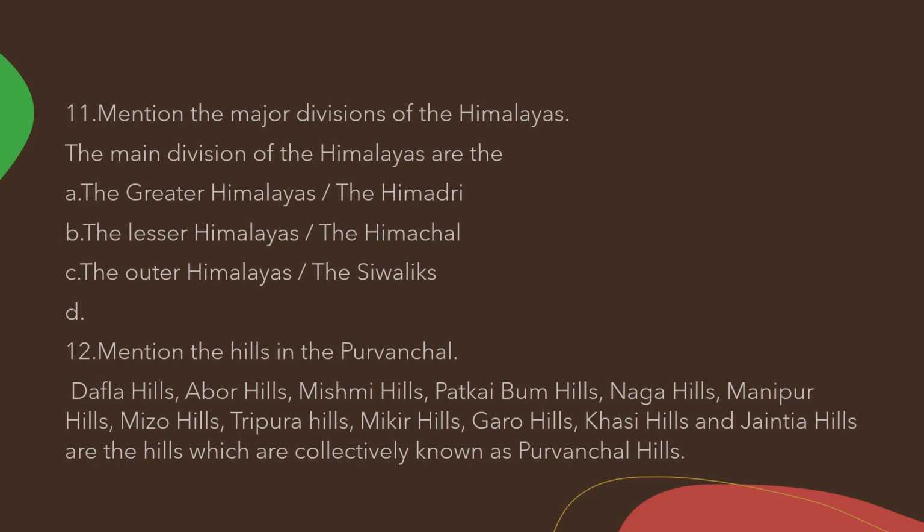Mention the hills in the Purvanchal. Yes, you have to write only the names of the hills present there. All these hills together are called the Purvanchal Hills. What are they, children? Dafla Hills, Abor Hills, Mishmi Hills, Patkai Bum Hills, Naga Hills, Manipur Hills, Mizo Hills, Tripura Hills, Mikir Hills, Garo Hills, Khasi Hills and Jaintia Hills, which are collectively known as the Purvanchal Hills.